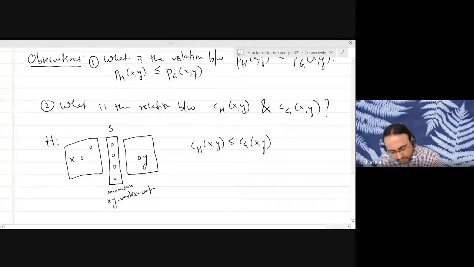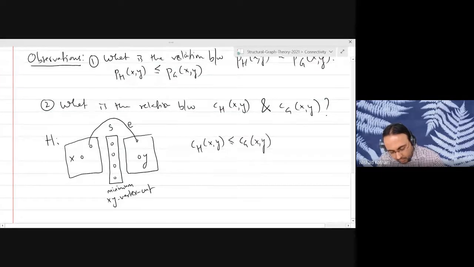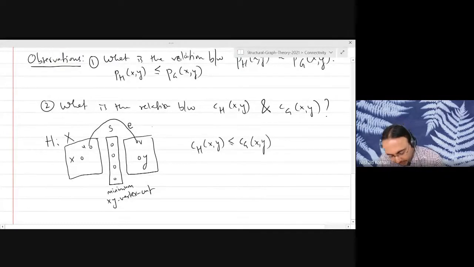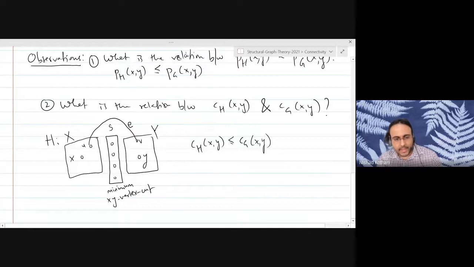There is one case where you cannot claim this. What if the edge E looks like this? There is a component containing X, there is a component containing Y after you remove the set S, and now the edge E goes from the first component containing X to the second component containing Y. There could be other components, I'm not worrying about that. In this case, S is no longer an XY vertex cut in the graph G. But you can delete something to get an XY vertex cut. Can you tell me what that is? There is some vertex you can delete to get an XY vertex cut.